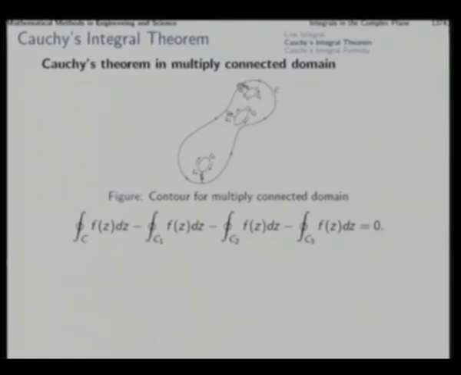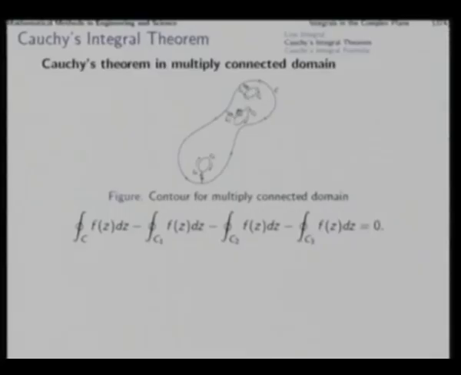Now, to evaluate the integral over this, it is guaranteed that the function f z is analytic over this domain, but about the interior of these internal boundaries nothing has been said. So the function could have a singularity, could be non analytic somewhere inside these interior boundaries.